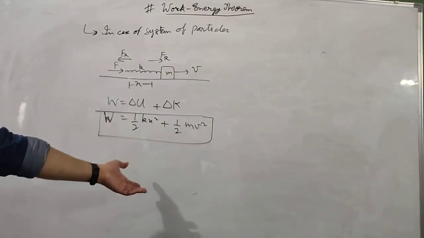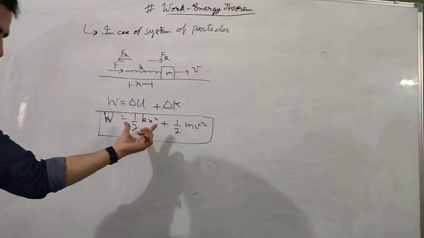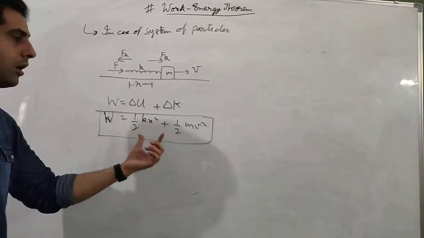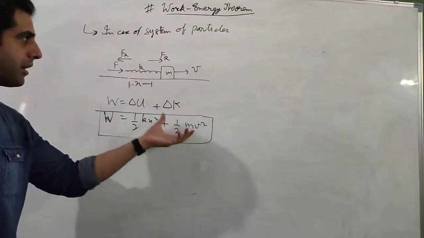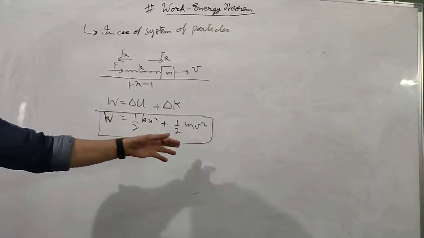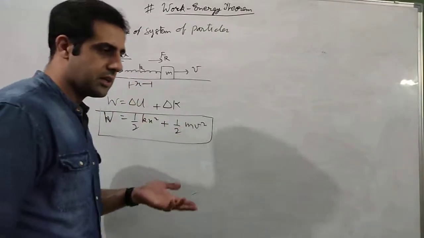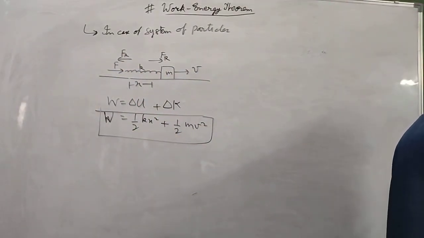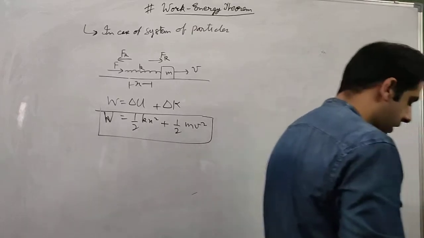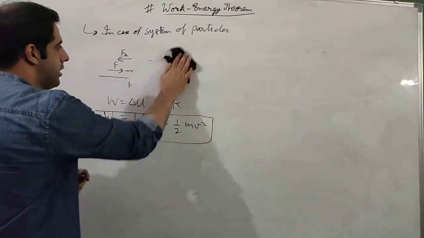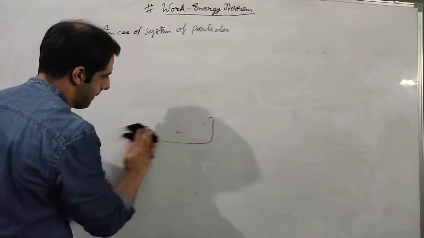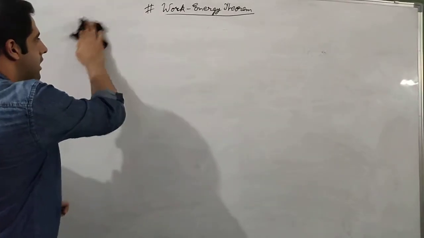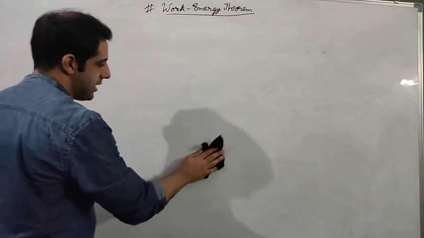Now here again, as I said earlier, it can be possible that in some example only half kx square is there or only half mv square is there, but I gave you an example in which both can change. So it is a non-conservative field in which both will be changed, and this is how we can understand the various problems. Now let us quickly do a solved example to understand,